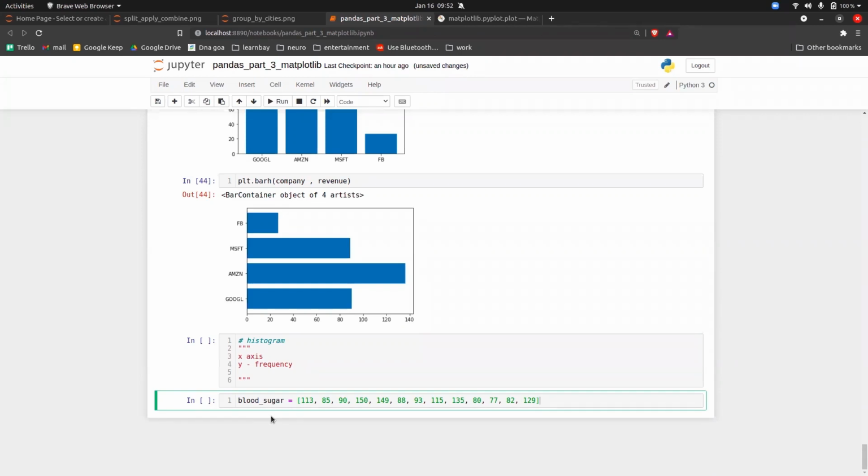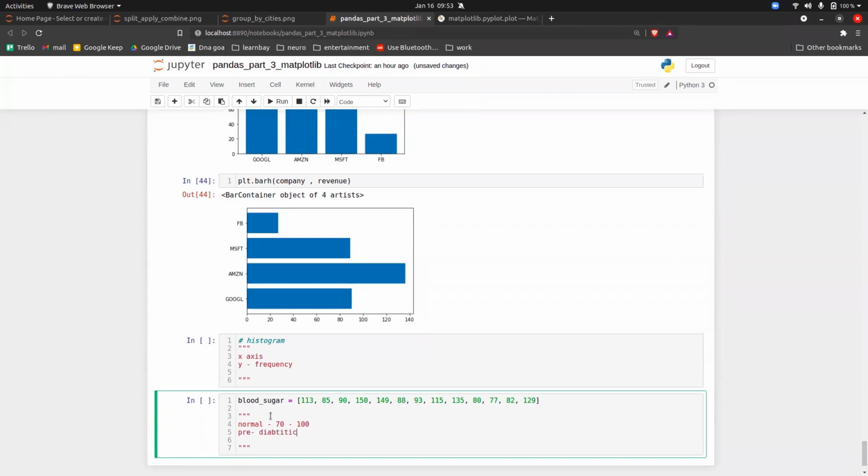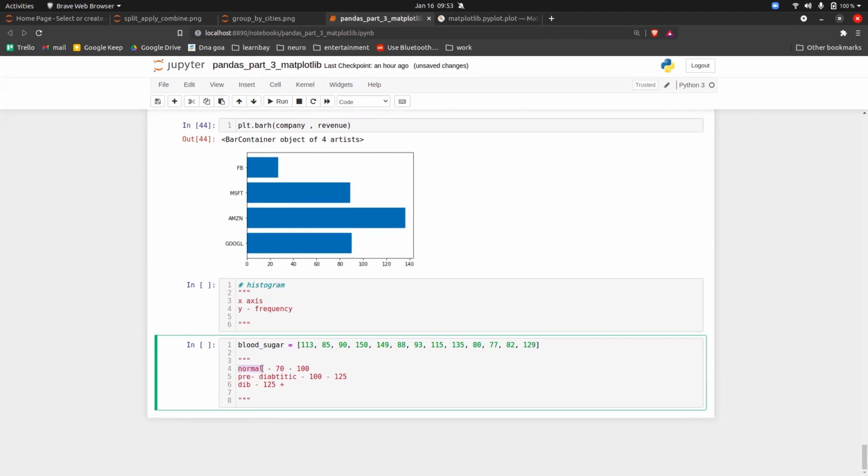The first thing you should know is domain knowledge, the range of the pre-diabetic and diabetic people. As far as I know, the range of normal is from 70 to 100. The range of pre-diabetic is from 100 to 125, and whoever has a blood sugar level above 125 is diabetic. Diabetes is 125 plus. Now I want to see how many people fall into each of these ranges.